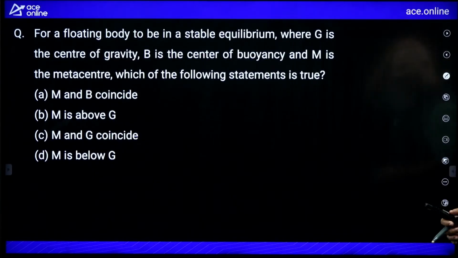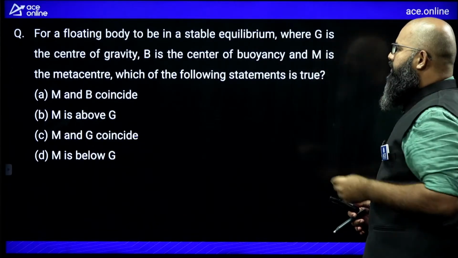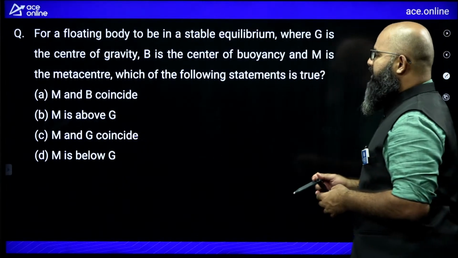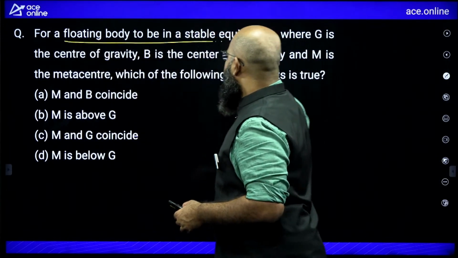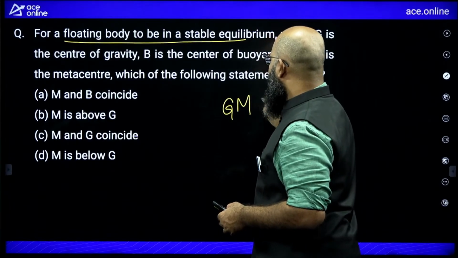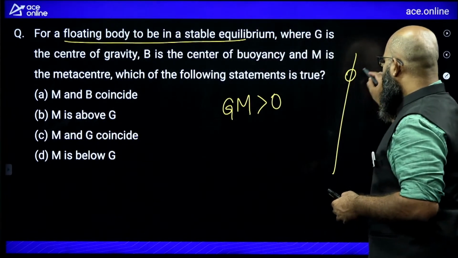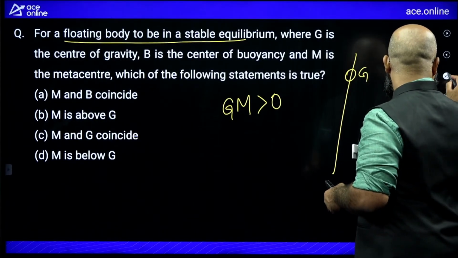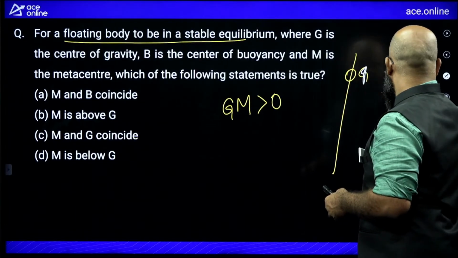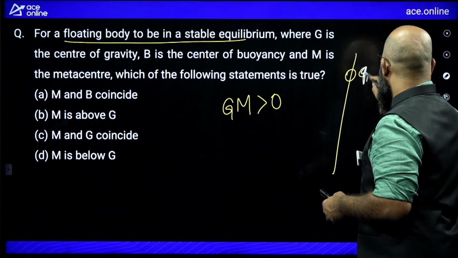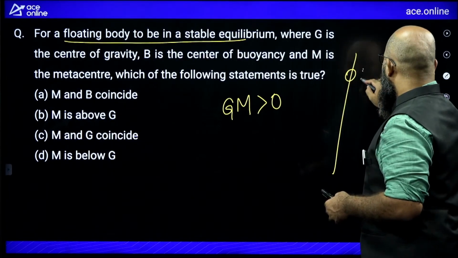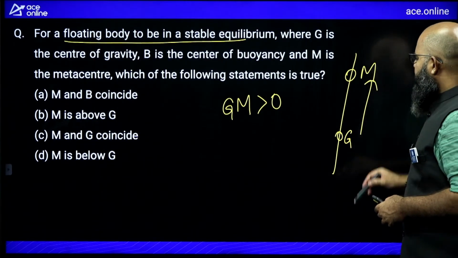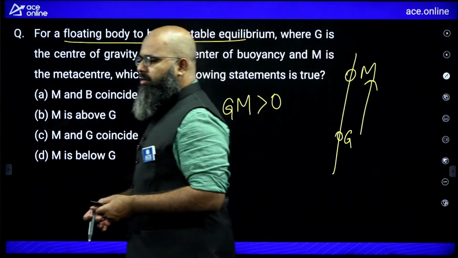For a floating body to be in stable equilibrium, where G is center of gravity, B is center of buoyancy, and M is metacenter, which of the following statements is true? Floating body stable equilibrium means what? GM should be greater than 0. So M should lie above G. GM greater than 0 means metacentric height should be greater than 0. So G should be below, M should be above.